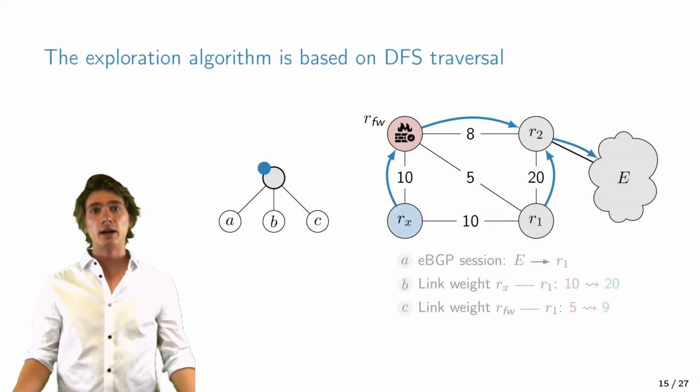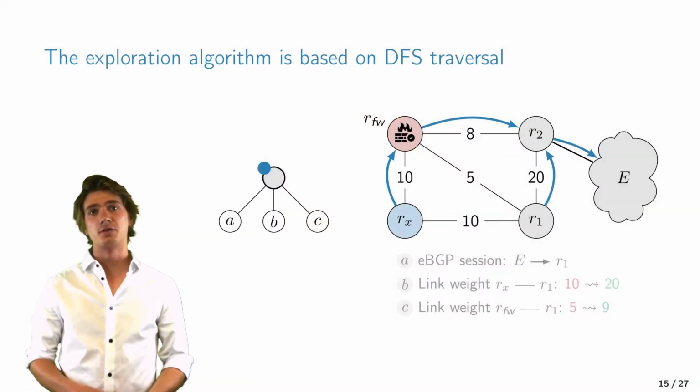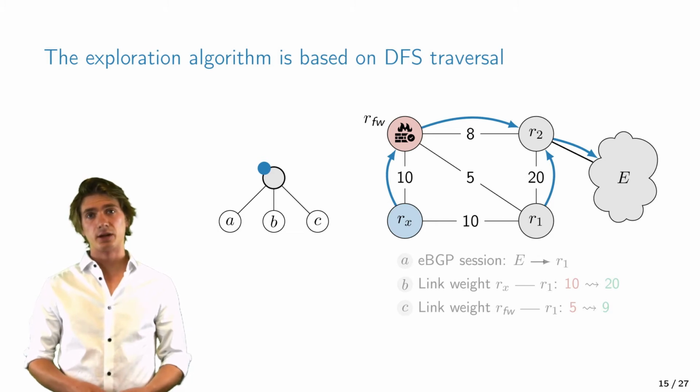In the following, I want to explain how Snowcap effectively navigates this large search space. In the first part, I explain how the basic exploration mechanism of Snowcap works, and then I will show you how we can extend this mechanism to effectively isolate problems. The main algorithm is based on a depth-first search traversal. So let's look at the example from the beginning.